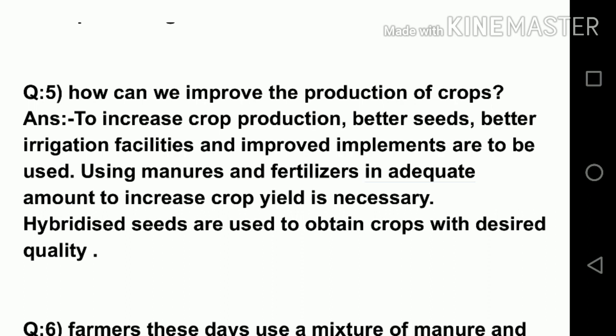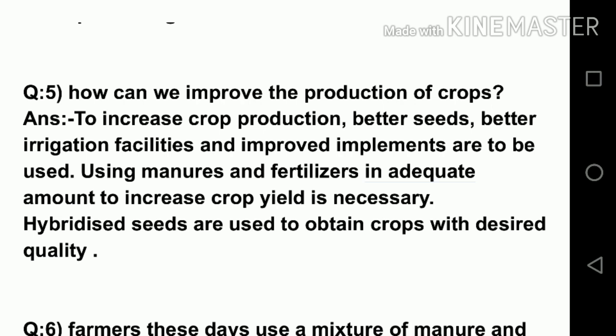Here is the fifth question. How can we improve the production of crops? As we know, we have a huge population, so for that we have to cultivate crops on a large scale. So how could we improve that production? There are techniques that help to improve the crops.